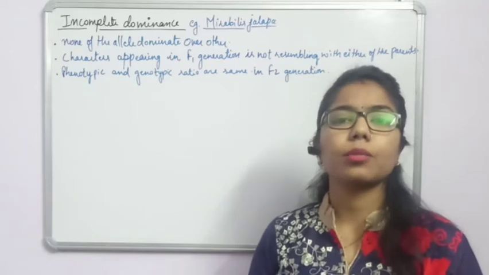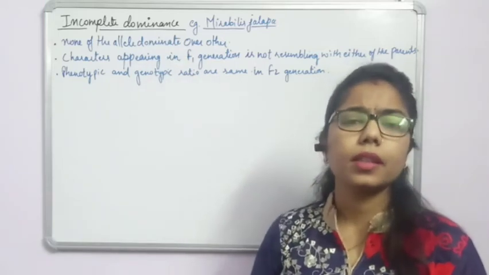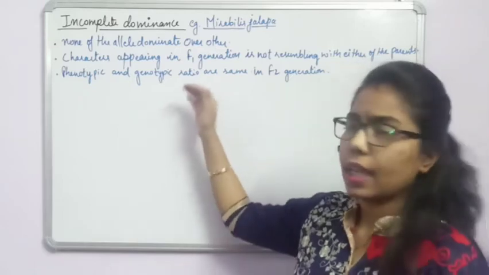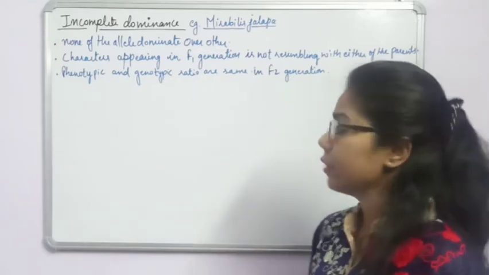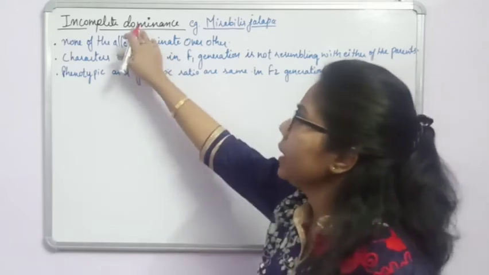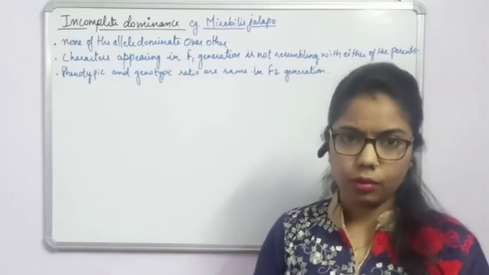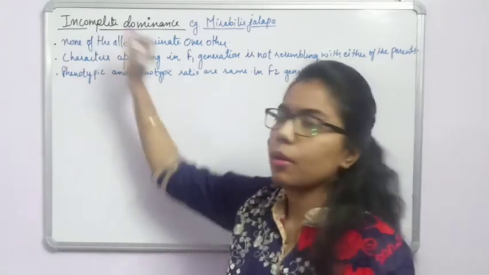And what are these exceptions? These are incomplete dominance and codominance, and we will study these exceptions here. So let's start with the first one, that is incomplete dominance. It means that no one is dominant over the other one. That's why the name is incomplete.